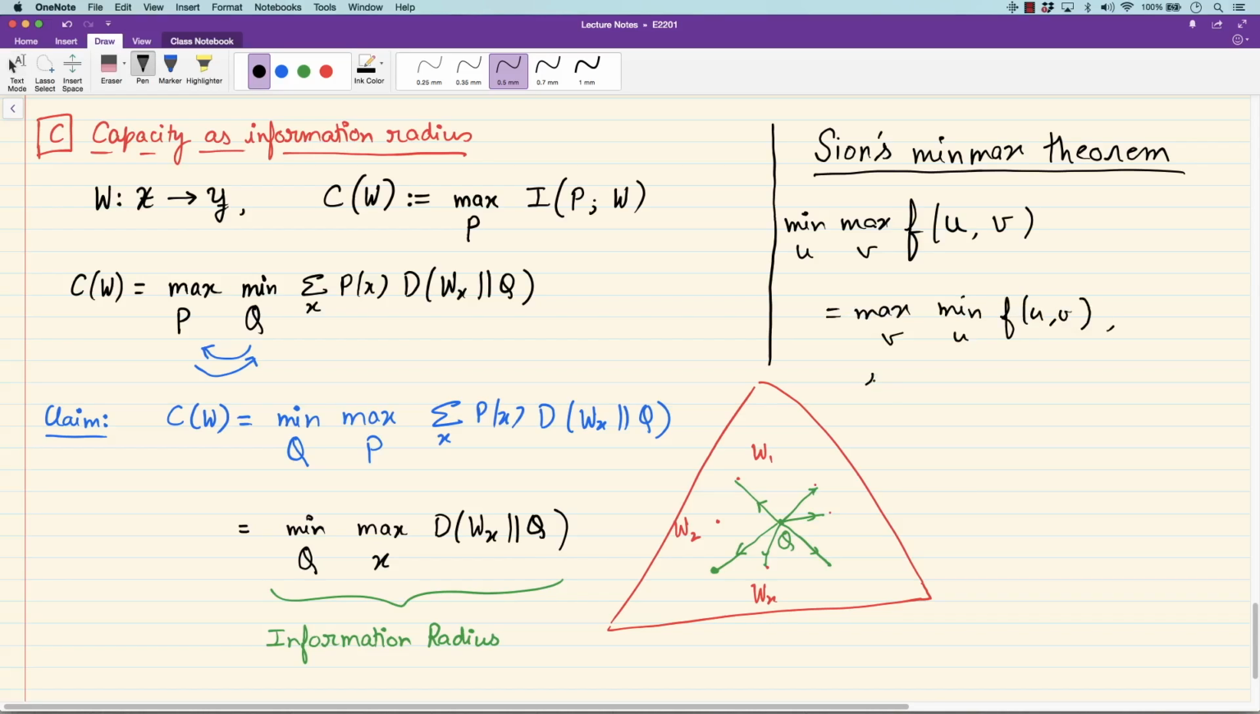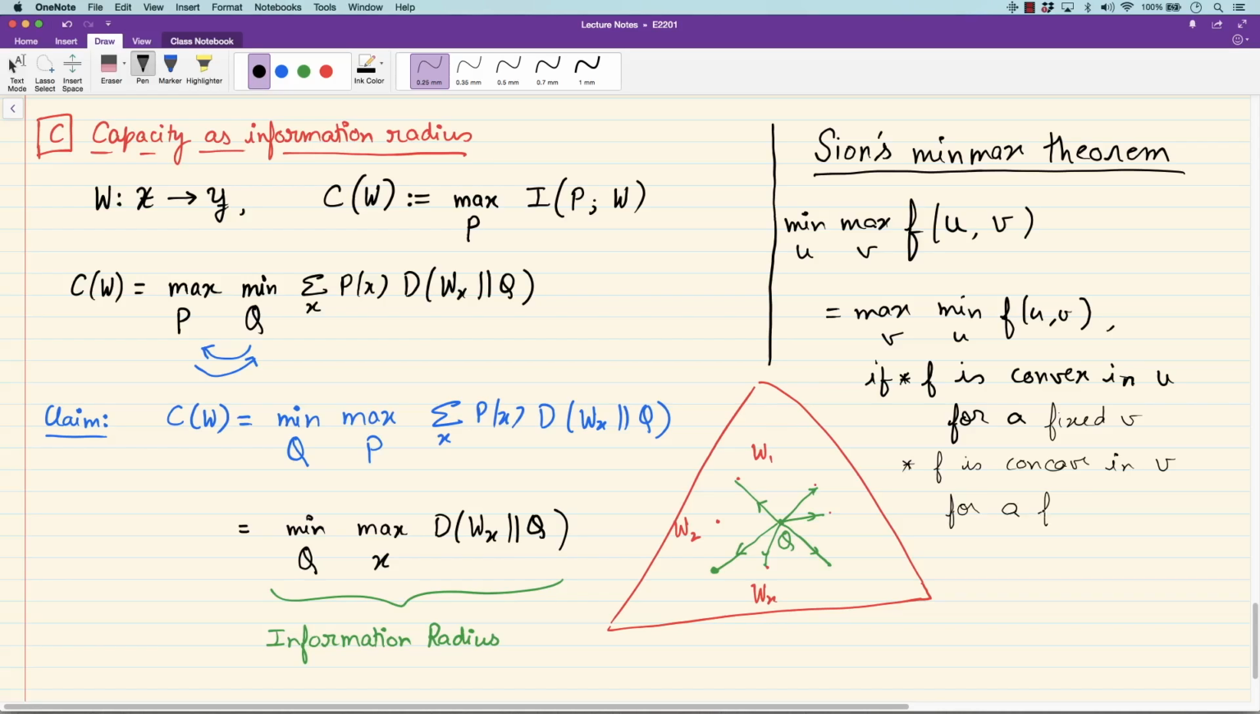Okay, if f is convex in u for a fixed v and concave in v for a fixed u, then you can interchange this max and min.